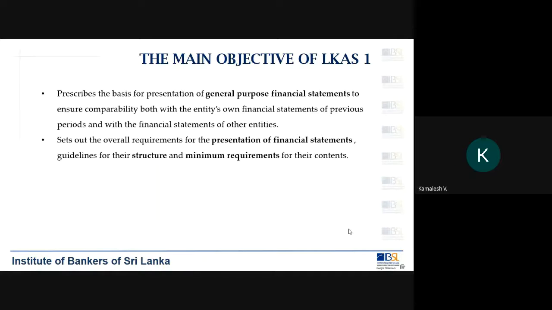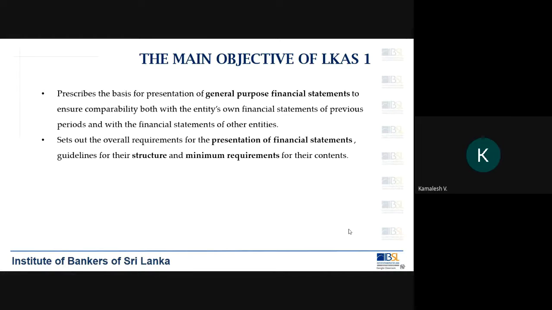Now, why do they have to give the format? Otherwise, what will happen? Every bank will prepare their financial statements in their own format, which is not acceptable or preferred. Because when you are preparing financial statements, they should be comparable. We already have gone through that term, comparable. So when you want to compare, someone else should look at those financial statements and say, everybody should have this format so that people can compare across the companies.